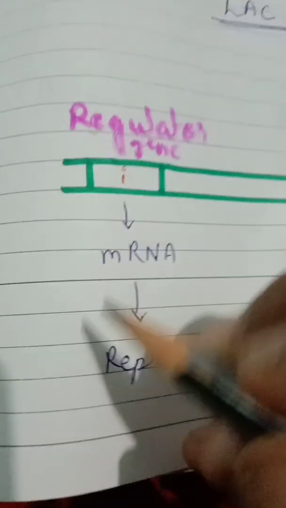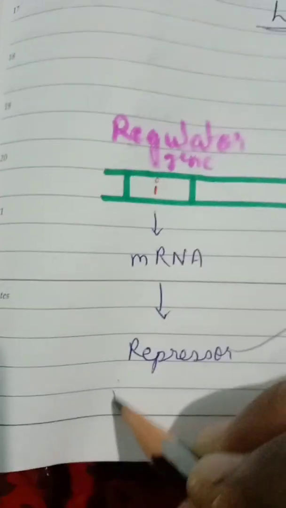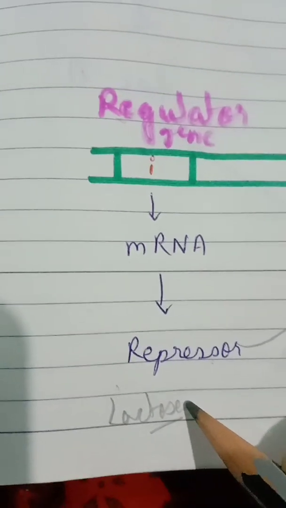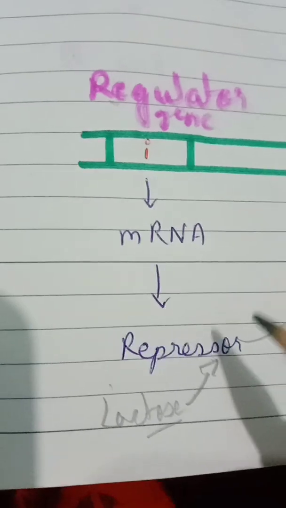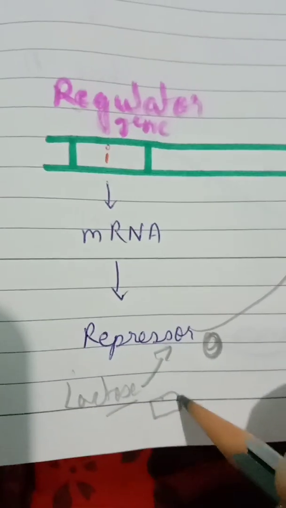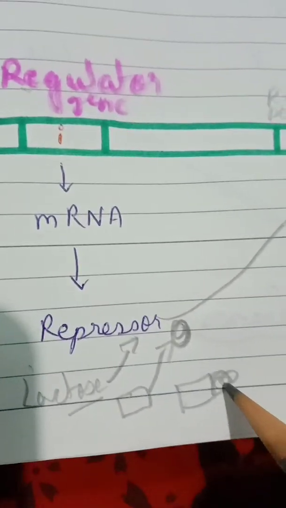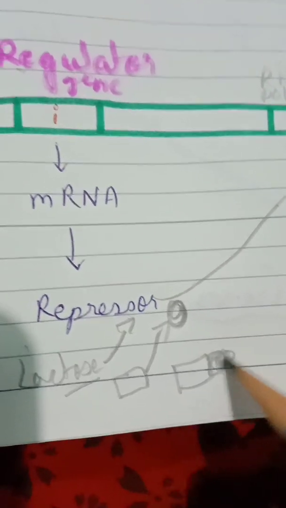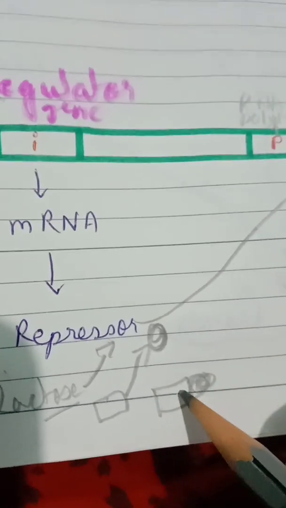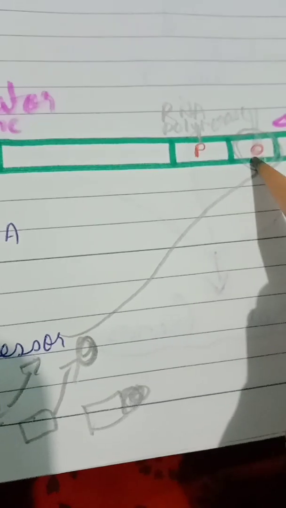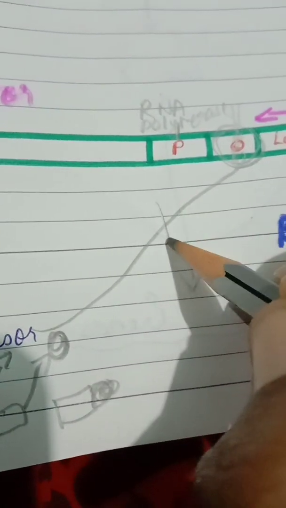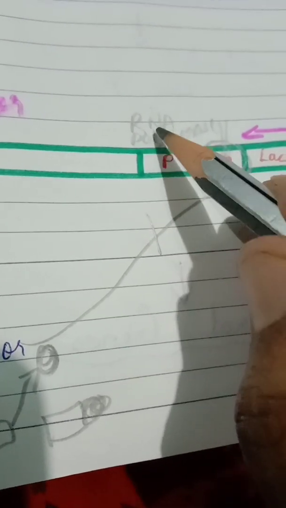Now, for example, I am giving lactose in the medium. This lactose will bind to the repressor. For example, this is the repressor, this is the lactose, so it will go and bind the repressor. So repressor will not be able to go to the operator, and this will not block the pathway of RNA polymerase.